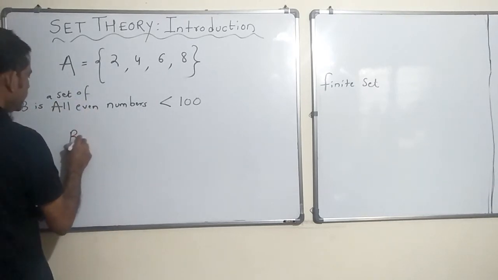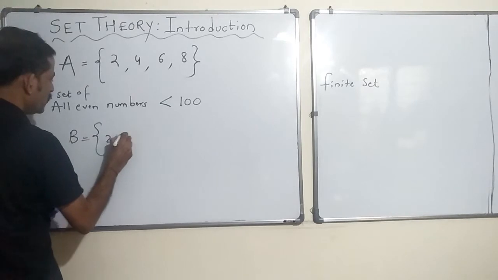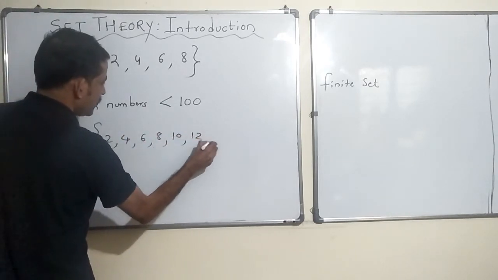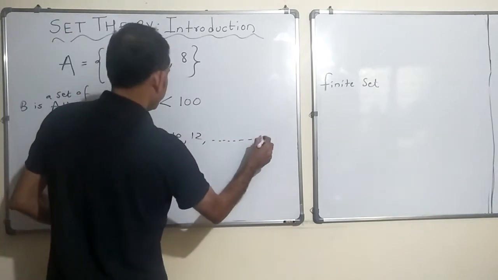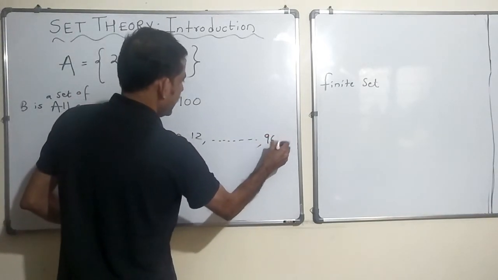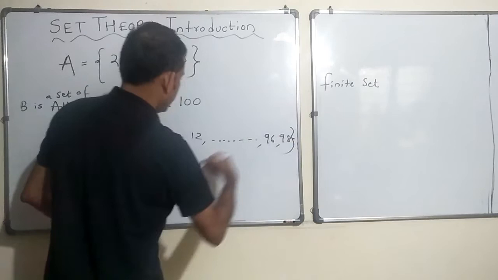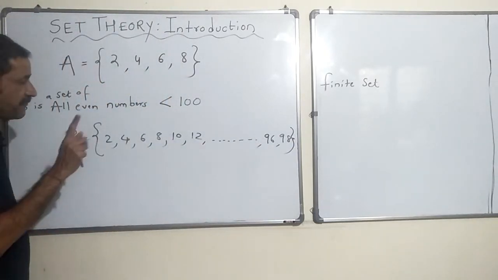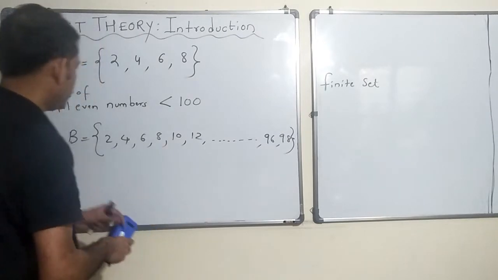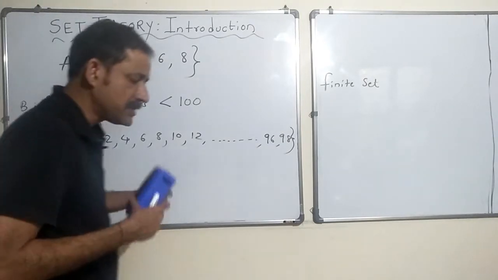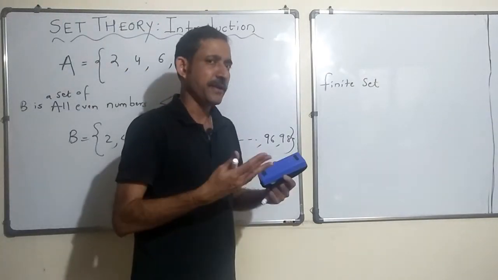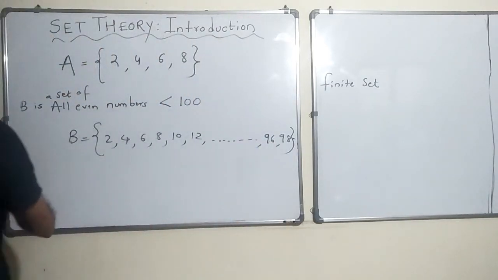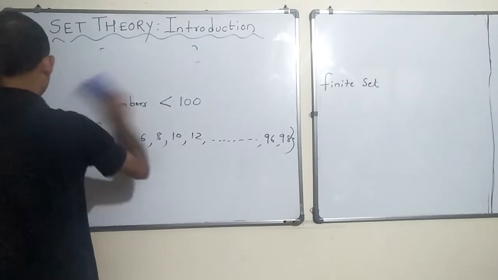So can I say B is 2, 4, 6, 8, 10, 12, so on and so forth, and it becomes 96 and 98? I can still count. So B is again a finite set. Now if this is a finite set, what are those sets wherein it's not a finite set, or it's called an infinite set? Okay, let's see that. What are those?